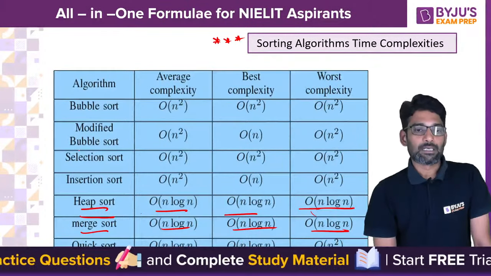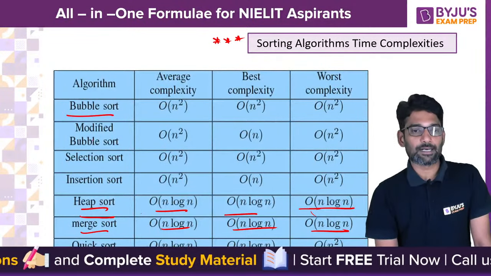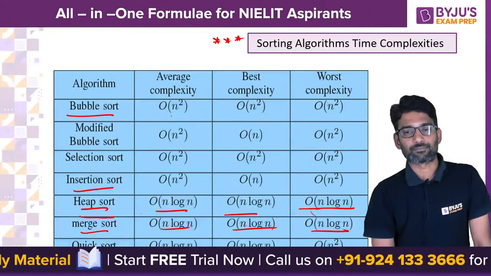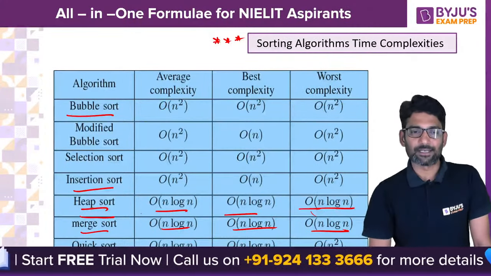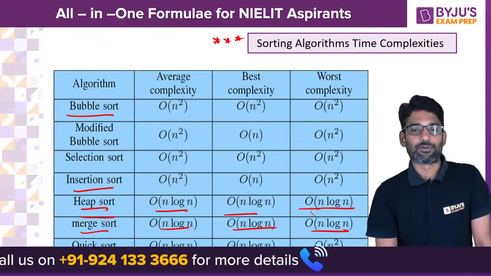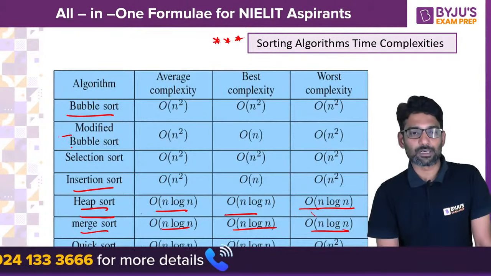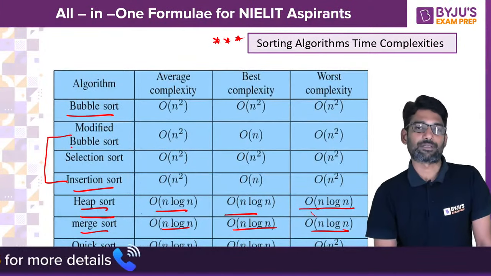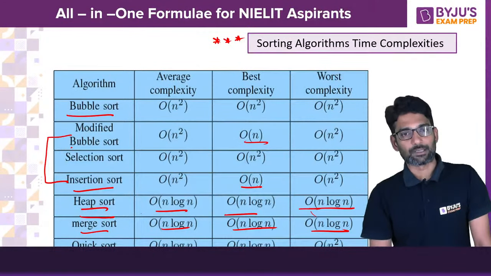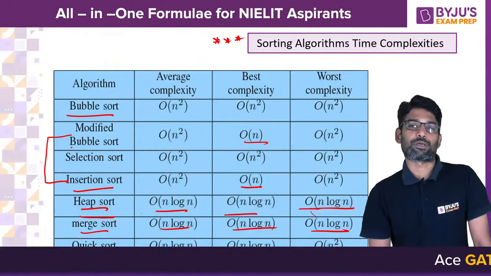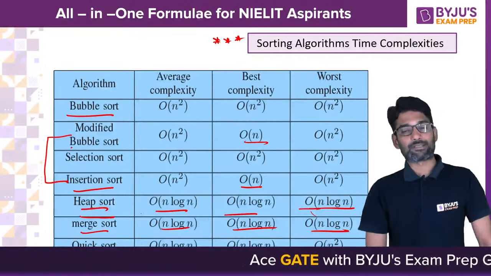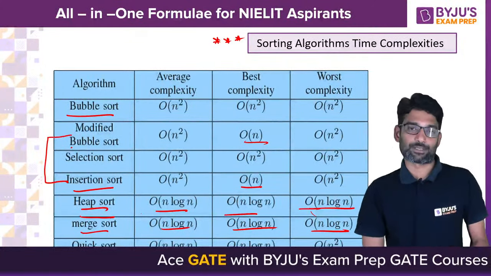Similarly, selection sort, bubble sort and insertion sort time complexities are also same. N square, in the best case I think it should be n. Okay, it is given modified bubble sort. Fine. So bubble sort, modified bubble sort and insertion sort time complexities would be same. Best case n, other cases n square. Selection sort, all cases n square. Please do remember these time complexities of sorting algorithms. You will get a direct question.